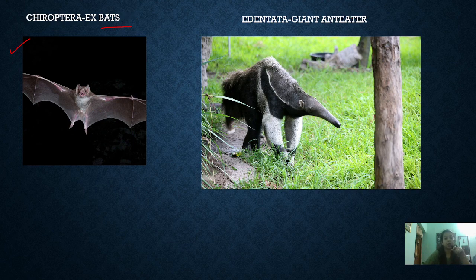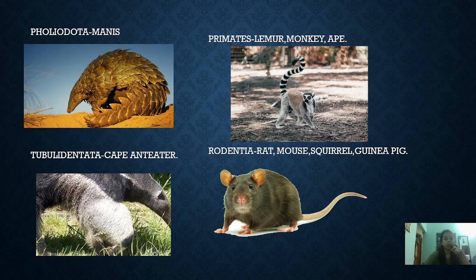The next order is Edentata, whose example is the giant anteater. This is huge, and they have an elongated snout. Moving to the next, the Pholidota, that is the pangolin.